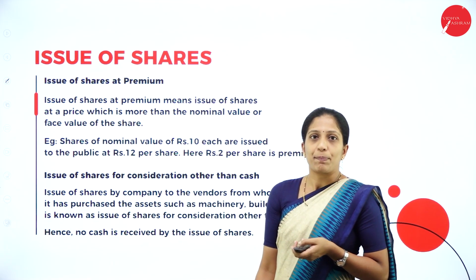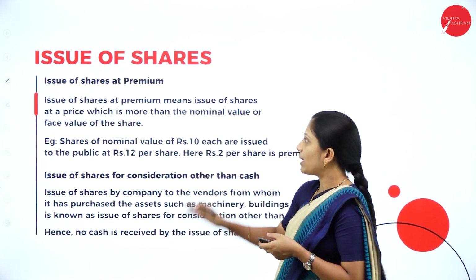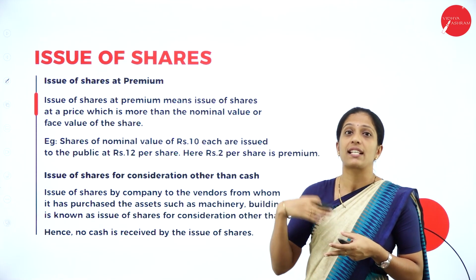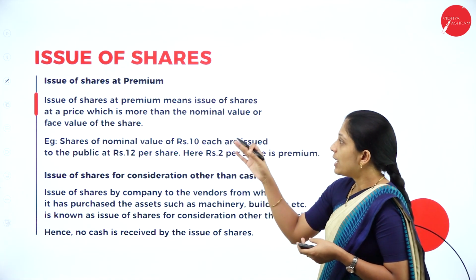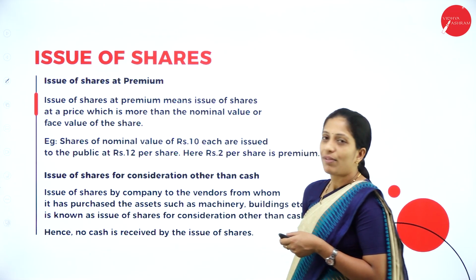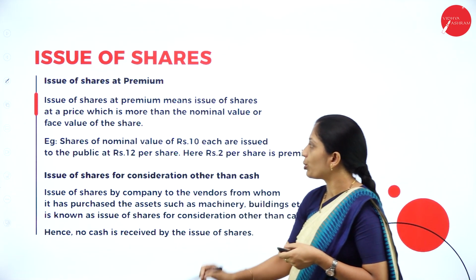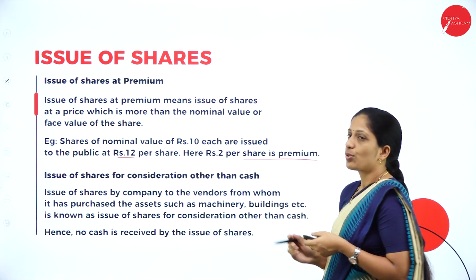Next, issue of shares at premium. If it is more than the par value, so issue of shares at a premium means issue of shares at a price which is greater than the nominal value or face value. It is called what? Issue of shares at premium. So, shares of the nominal value of rupees 10 each are issued at rupees 12 per share. Here, rupees 2 per share is what?